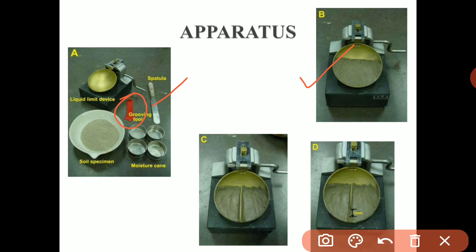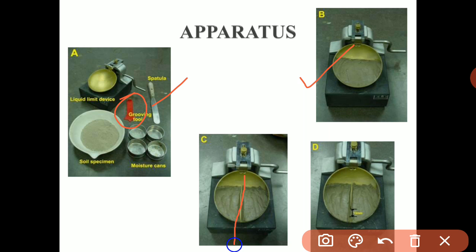It has a width of 2 mm at the bottom and 11 mm at the top, and is 8 mm deep.